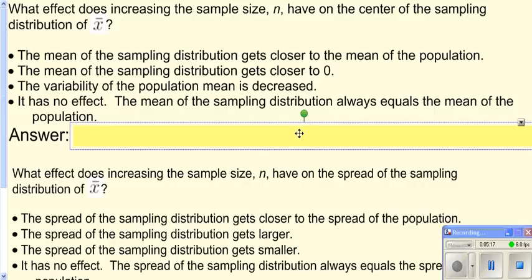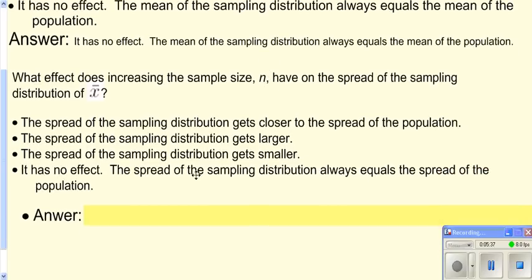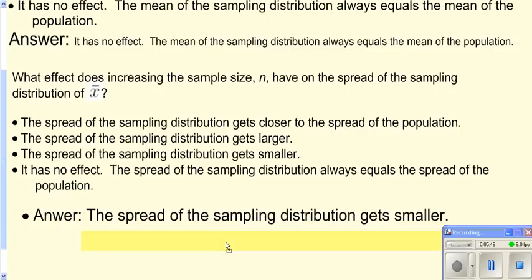So, what effect does increasing your sample size have on the center of your distribution? Well, in reality, it has no effect. It only affects the standard deviation of your sampling distribution. And so that's what we're dealing with down here. When you increase your sample size, your spread, your standard deviation, ends up decreasing or getting smaller.